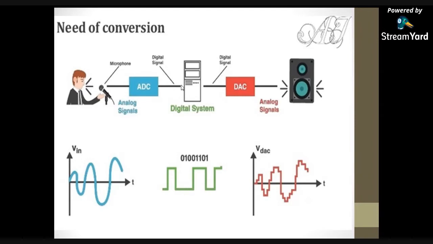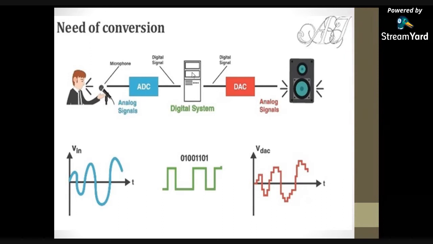So once again I am explaining why we need to convert the analog signal into the digital signal. Here this person is speaking into the microphone. The microphone converts the voice signal into an electrical signal, and that is given to the ADC. The ADC will convert this voice signal, which is analog in nature, into the digital signal. That digital signal is given to the digital system, and this digital system will process the digital signal, because processing of the analog signal is quite difficult when compared to the digital signal.